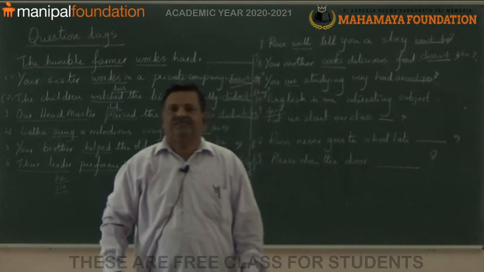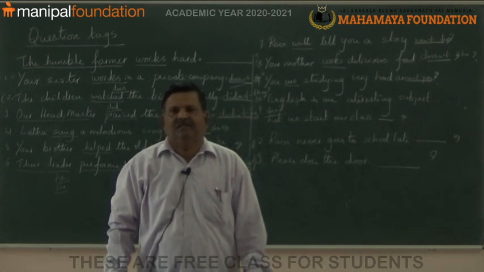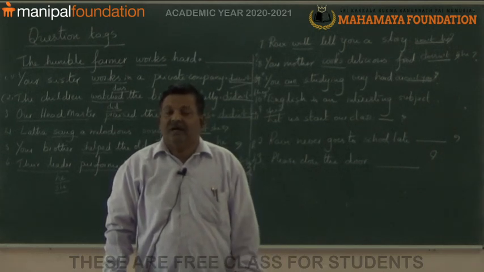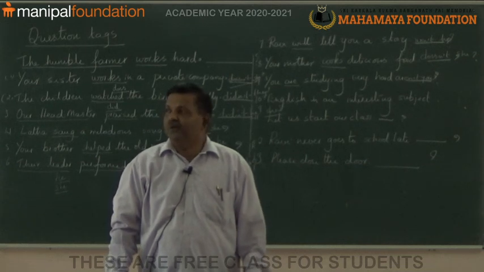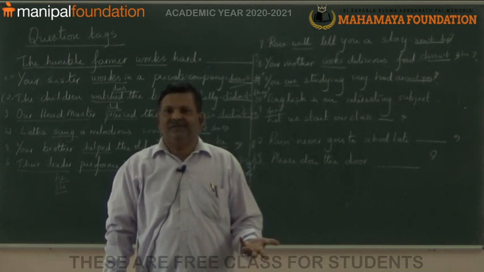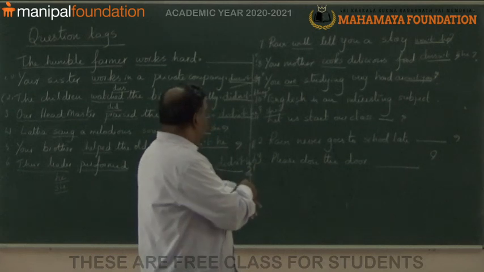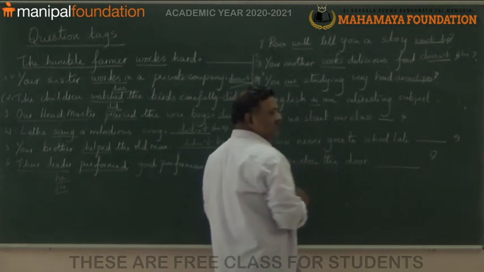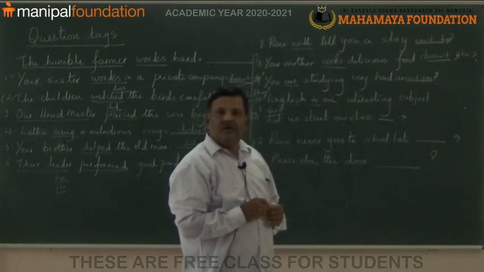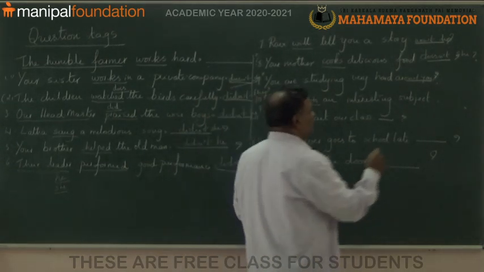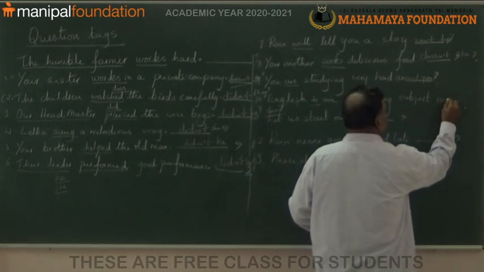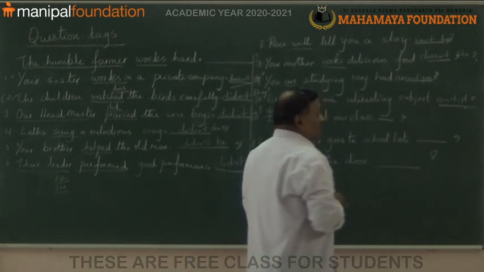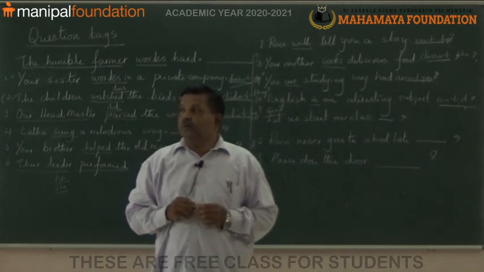You aren't studying very hard, are you? You are going there, aren't you? You aren't going there, are you? Okay? Yes. Then look at here. English is an interesting subject. Is not, isn't, isn't. It isn't it. Now, all of you please note this sentence.